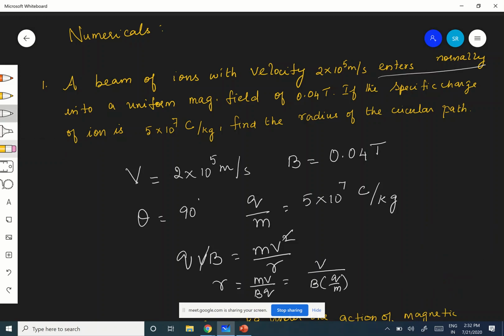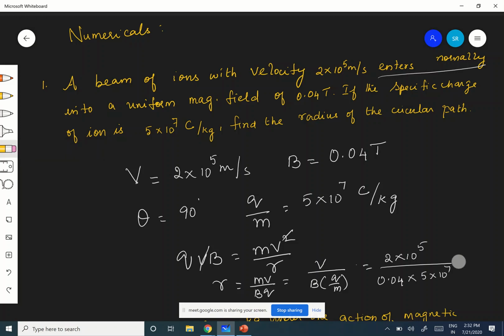What is V? V is 2 into 10 power 5 divided by 0.04 into Q by M, which is 5 into 10 power 7. That gives you the final answer. Can anyone do it? 0.1? Yeah, 0.1, correct.